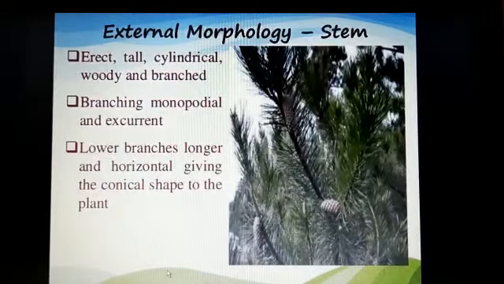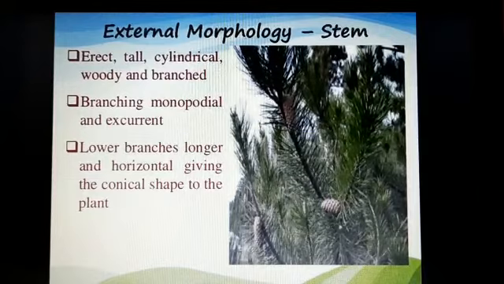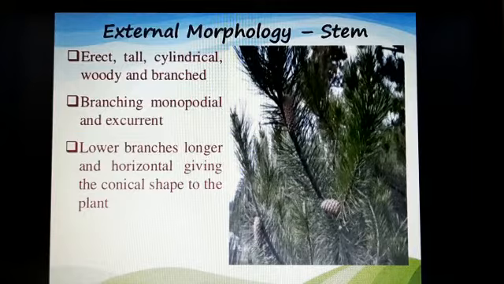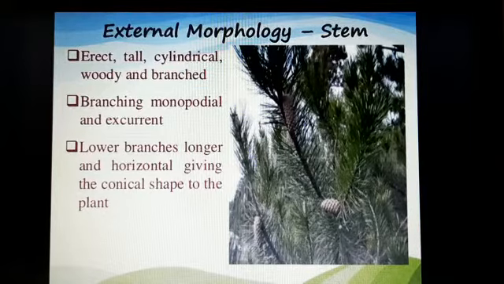Student, the next is external morphology of the stem. In gymnosperms, the stem is erect, tall, cylindrical, woody and branched. Student, note down that in some species of gymnosperms the stem is unbranched. Branching is monopodial and excurrent.